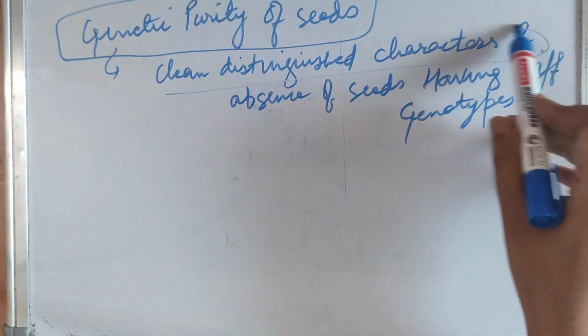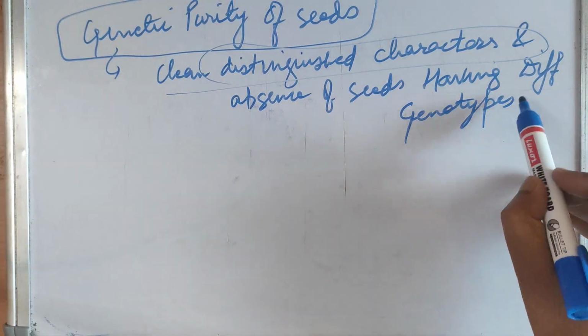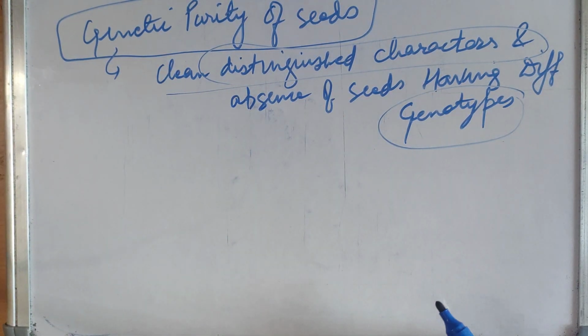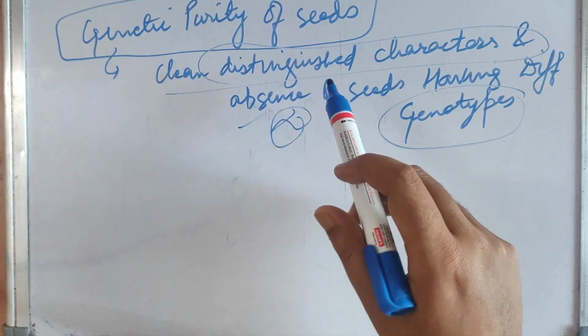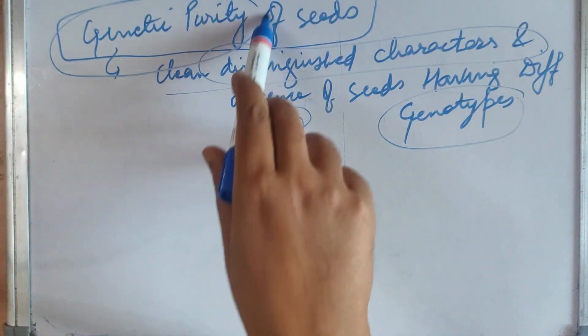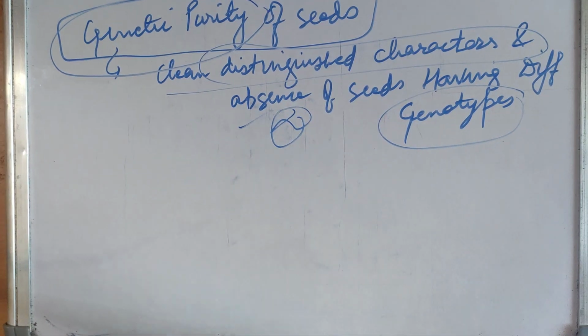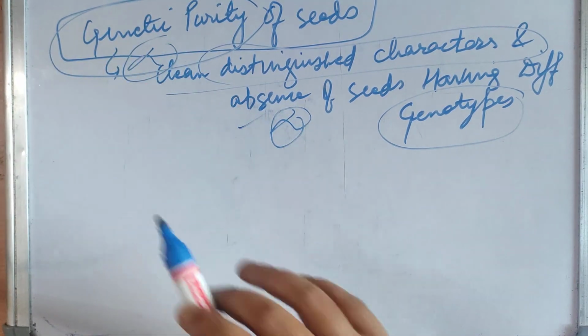So these seeds have clean distinguished characters, and different genotypes are not there. Those seeds whose types are not easily distinguished in their characters are not genetically pure.